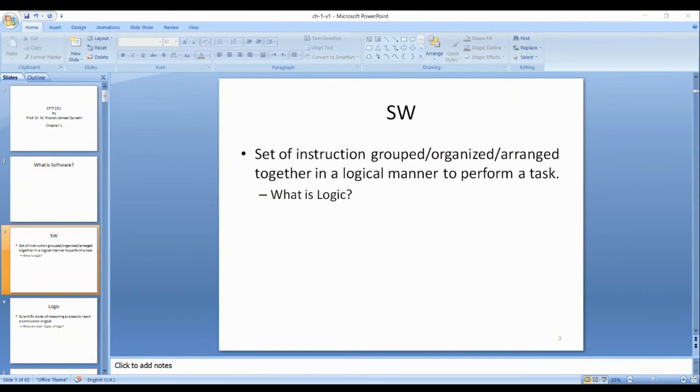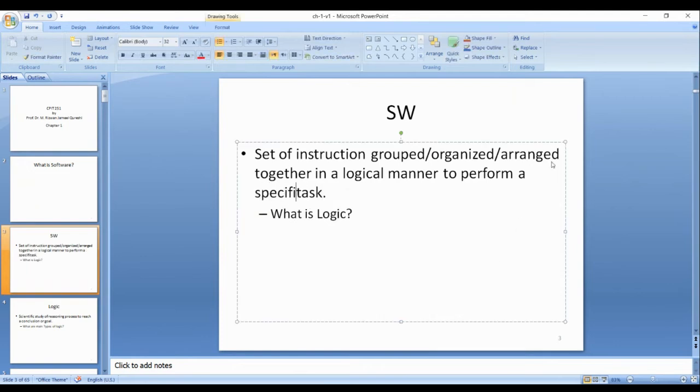It's a synonym. You can use any word together in a logical manner. So in your definition, logic was missing. Most of the students said it's a set of instructions. Wonderful. But a set of instructions organized or grouped, arranged together in a logical manner to perform a specific task. So I may add a word here, specific task.